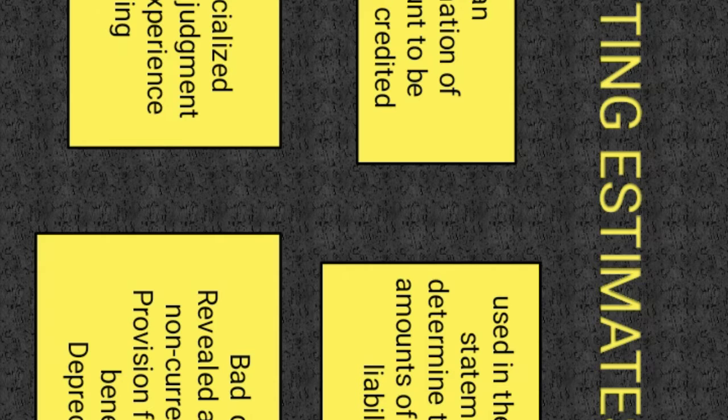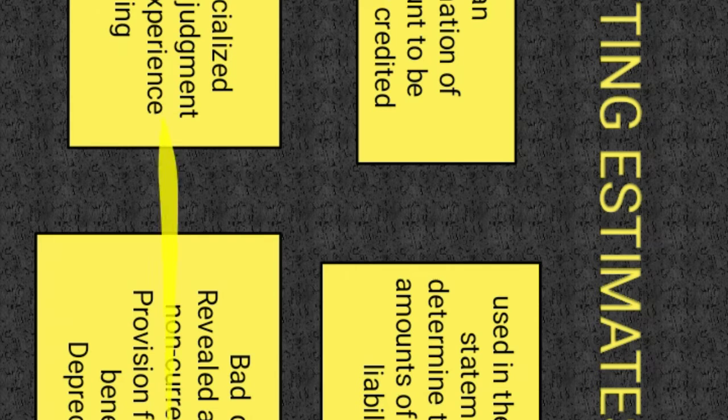Bad debt means the account receivable or trade receivable that will not be collected by the company. And next is depreciation. Depreciation of non-current asset. Depreciation is an accounting method that separates the cost of non-current asset over its useful life.